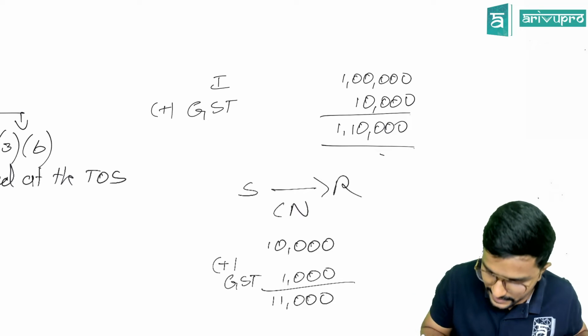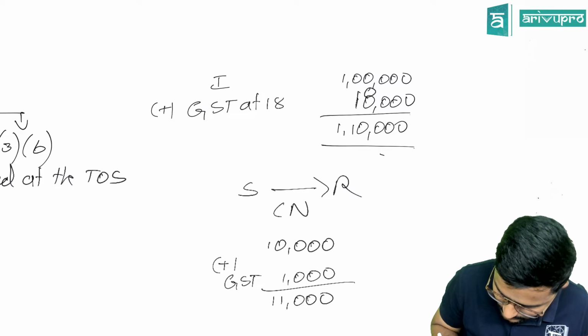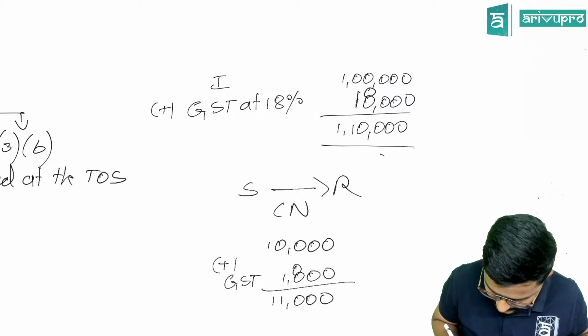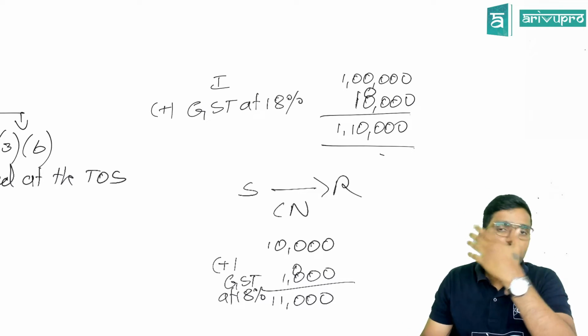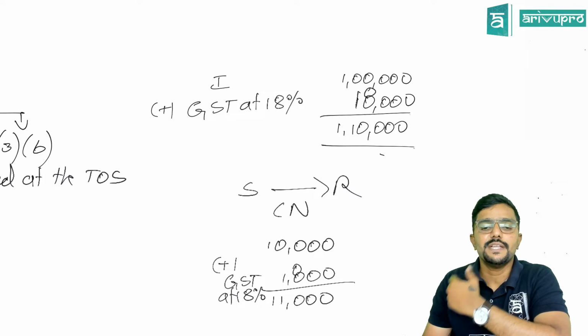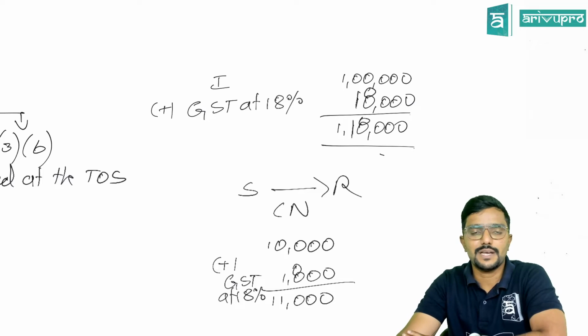Okay, let me make it 18% to avoid confusion. So here it is 1,800. I have sold the goods to you for 1 lakh plus GST 18,000. So 1 lakh 18,000 is the invoice price which I have charged you.